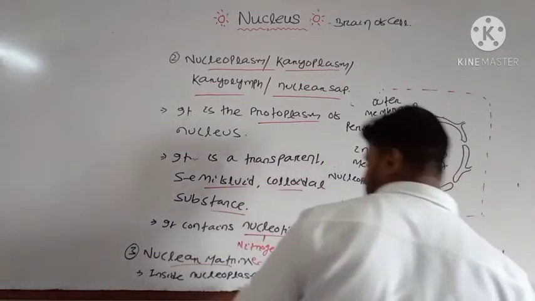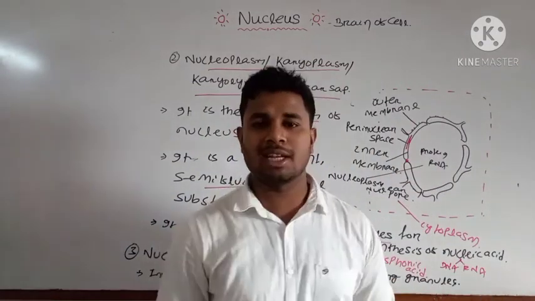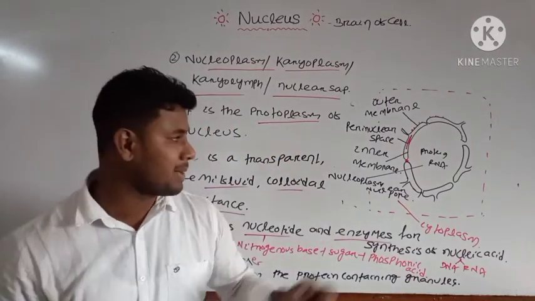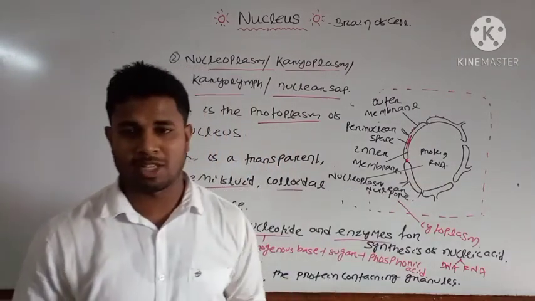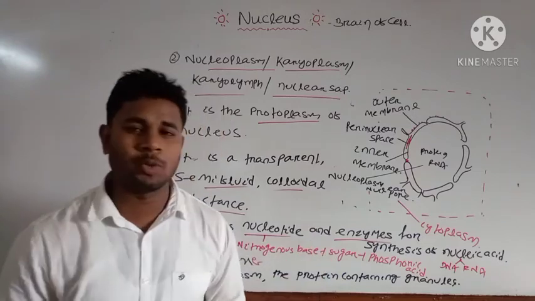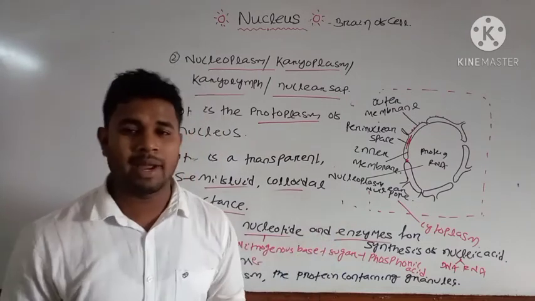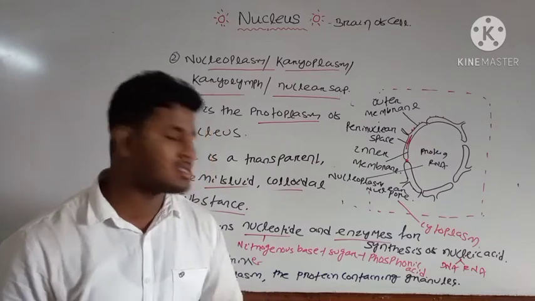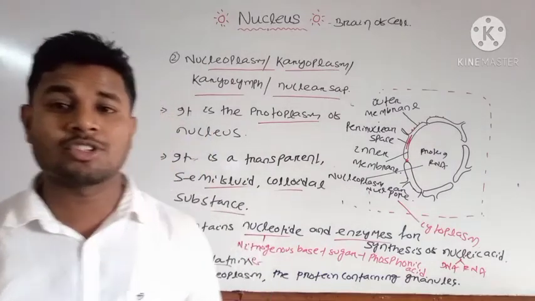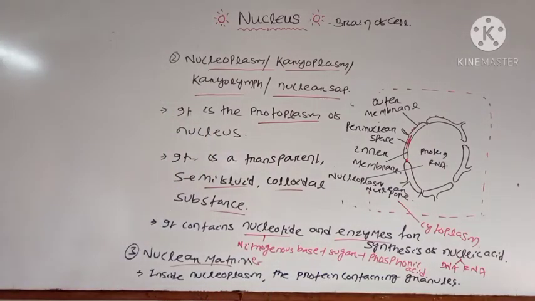Okay, these nuclear matrix are nothing but the protein containing granules which are present inside your nucleoplasm. These are some important features about your nucleoplasm and nuclear matrix. Note down these points, then we will discuss the structure of nucleolus.